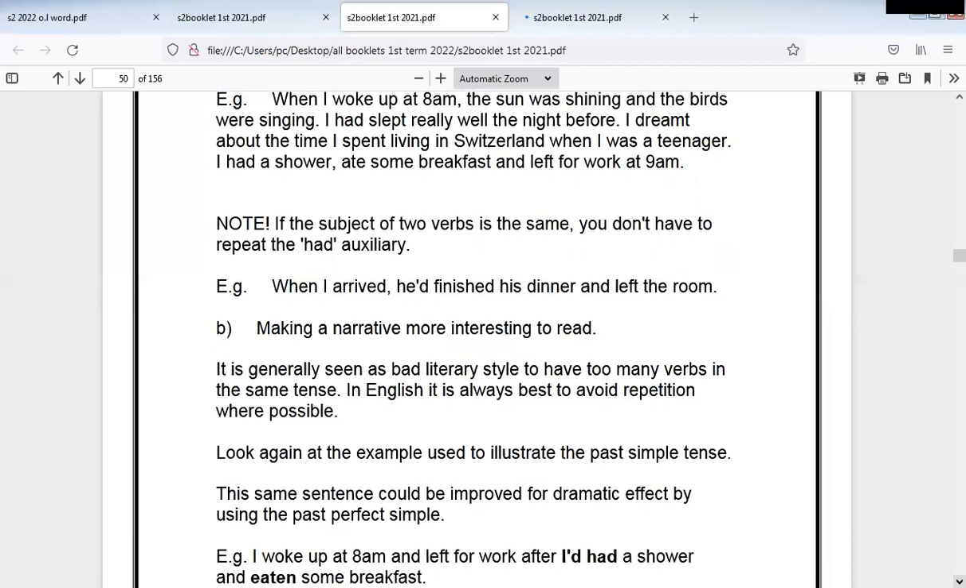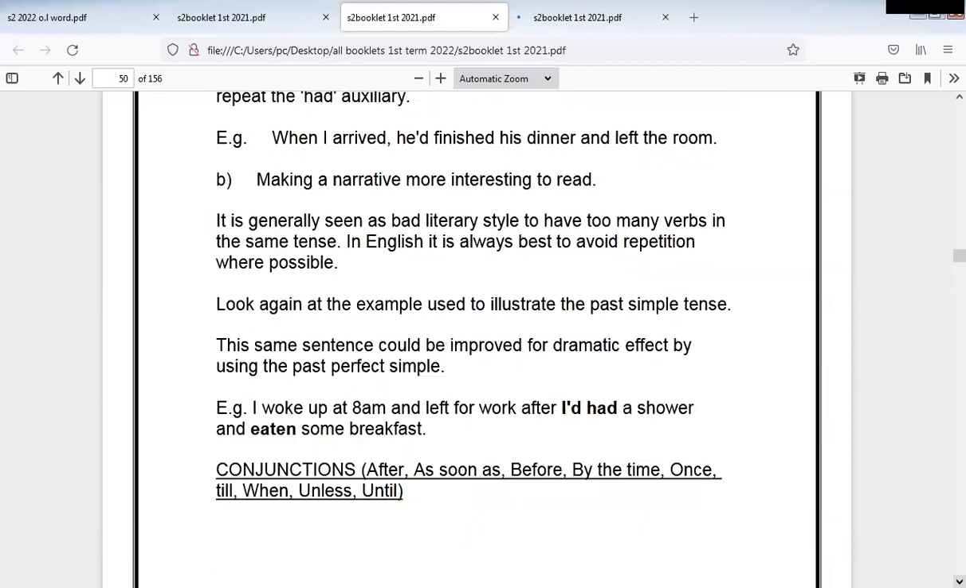Note, if the subject of two verbs is the same, you don't have to repeat the auxiliary had. So if it is the same subject, mention had only one time. Don't repeat it. When I arrived, he had finished his dinner and left the room. So in some cases, we say when I arrived, he had finished his dinner and had left the room. But here we don't need to repeat had, had left. Why? Because we mentioned it before: he had finished his dinner. So we don't say and he had left the room. So omit had, don't repeat it.